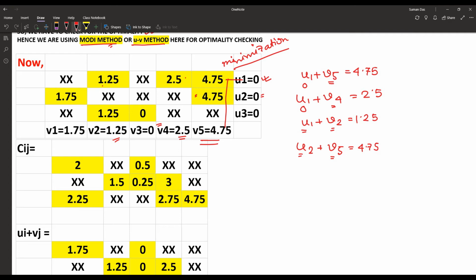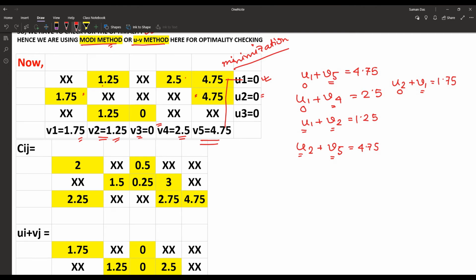Now for that cell, u2 plus v1 is equal to 1.75. u2 is equal to 0, so v1 is equal to 1.75. In the same way, we can find the other values, that means v2 and v3, and those are the values from u1 to v5.